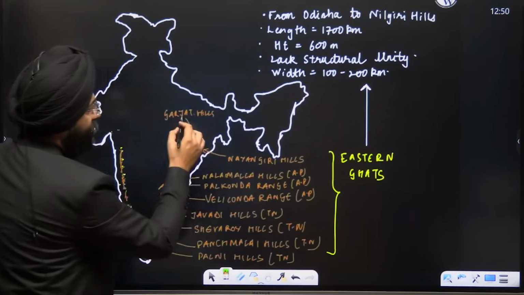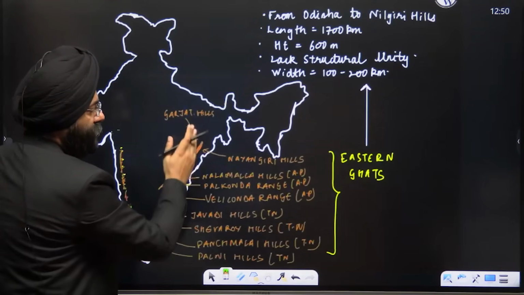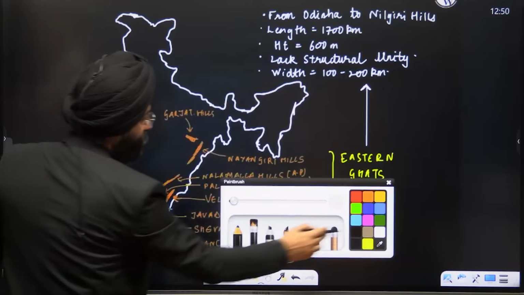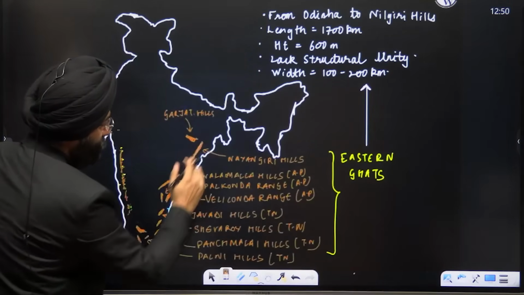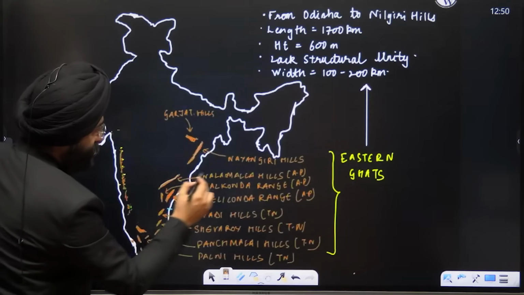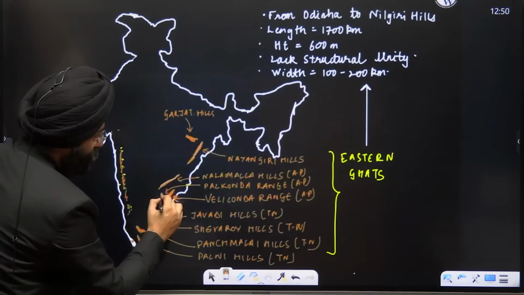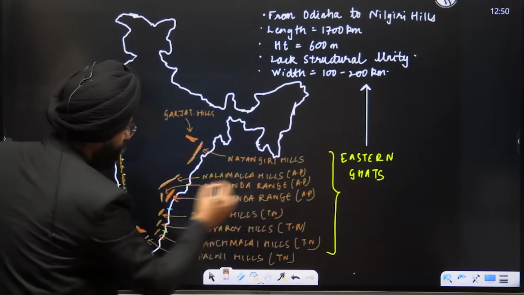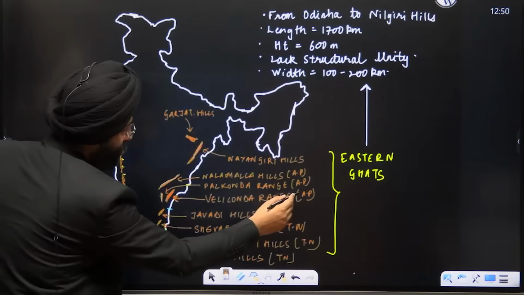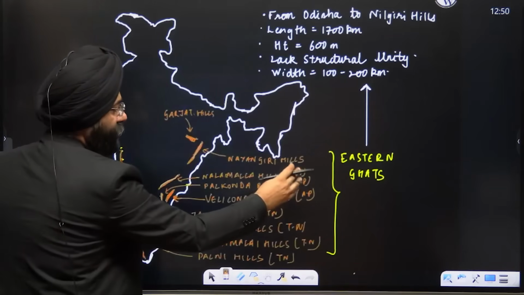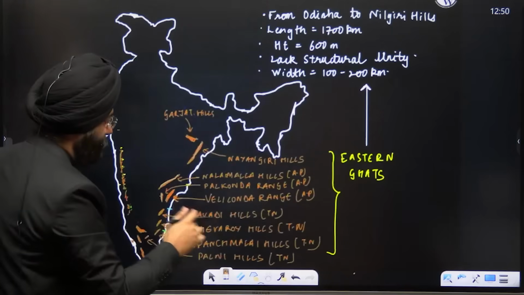If you see, we had done Garjat Hills earlier on in association with the Chota Nagpur Plateau. So if you come here, there is again a very important range of hills. This is known as Nayagarh Hills. If you come south, this range is known as Nallamala Hills, that is in Andhra Pradesh. Then you have this particular range which is known as Palakonda Range, again in Andhra Pradesh. Then towards its east lies the Velikonda Range, again in Andhra Pradesh. Why I've written the names of the states is because it can be asked in your papers, right?